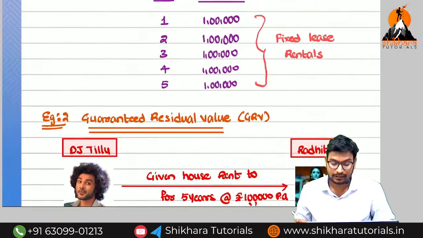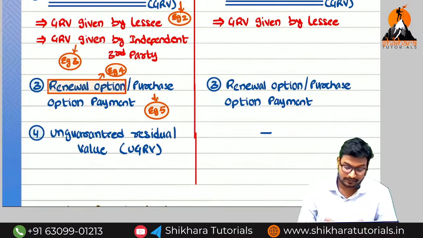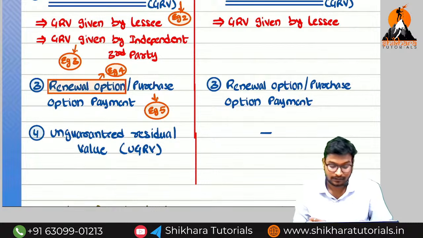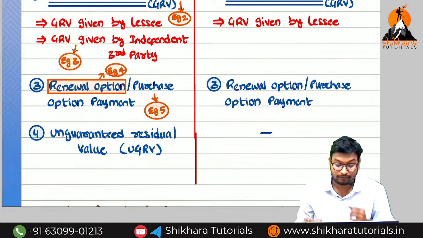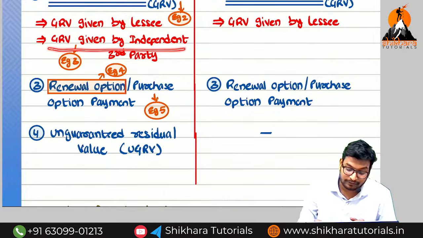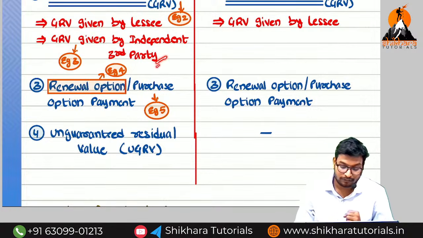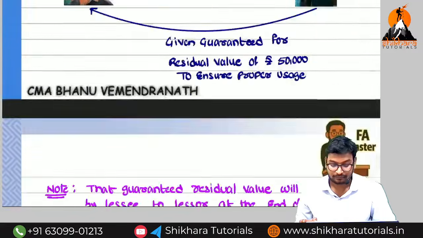So next, we have to discuss some more points. What is the next point, sir? Guarantee residual value given by whom? An independent third party. Residual value given by the lessee we consider in the hands of both lessor and lessee. But when coming to the guarantee residual value given by an independent third party, what is the meaning? How will you get clarity on this picture? I will say it once again, sir.